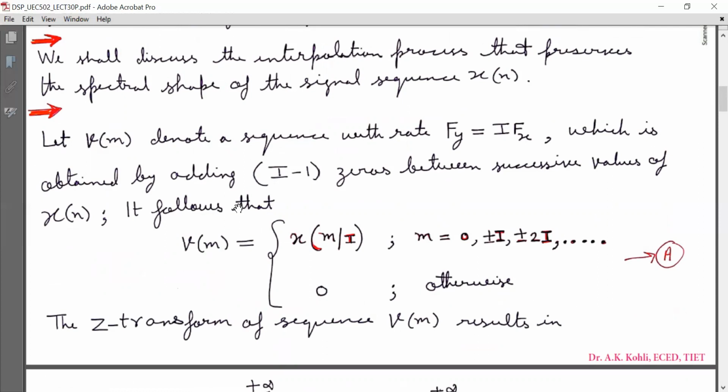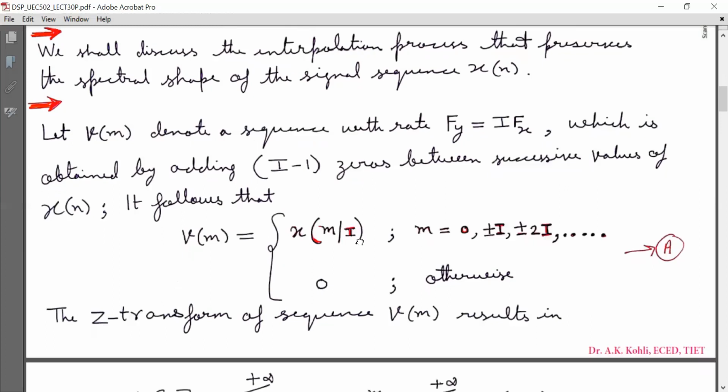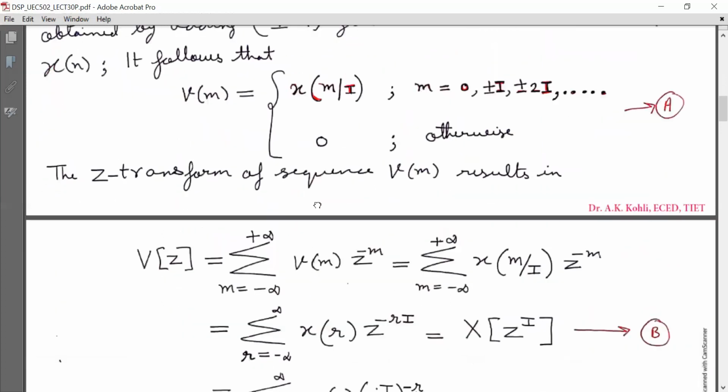Now it is clear that we have added I minus 1 zeros between successive values of x(n). That is why v(m) is equal to x(m/I) for m equal to 0, plus minus I, plus minus 2I, and 0 otherwise. Now I can show you graphically on the next slide, but before that, we will take its Z transform.